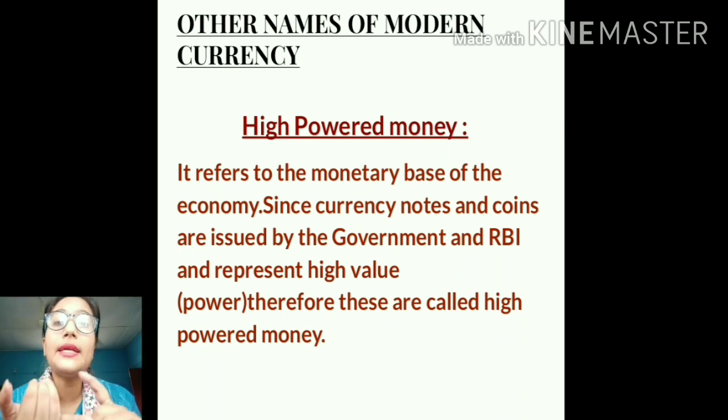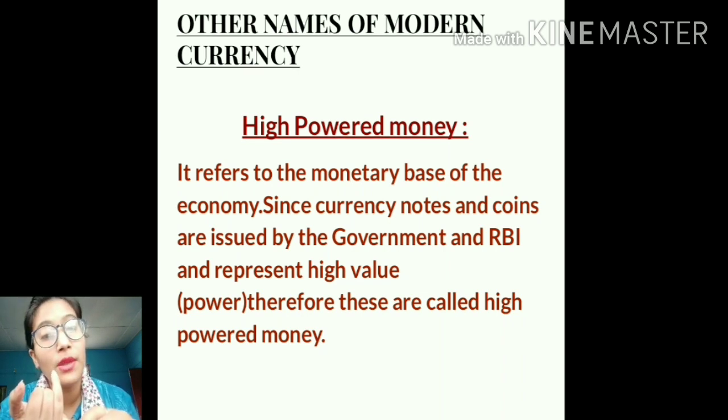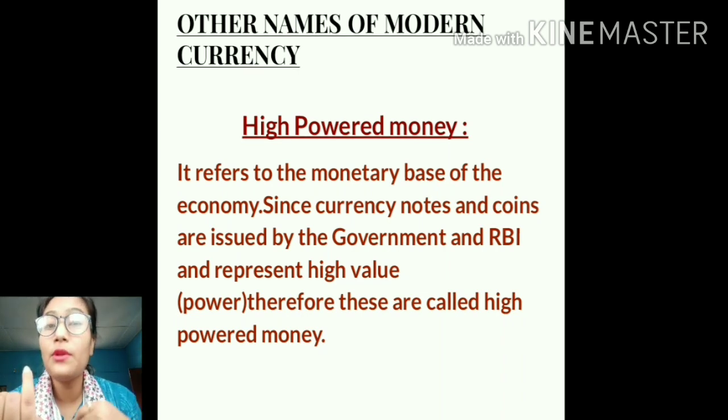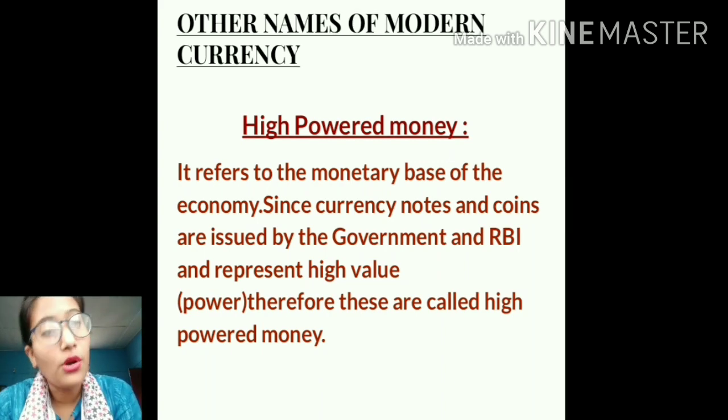So high-powered money constitutes all the money that is available with the commercial banks, that means basically the deposits of the people. The money that is available with us, the common people. Also, students, it includes the money that is available with the highest bank, that is the Reserve Bank of India, which is also known as the central bank. So high-powered money constitutes all the money which is available in the economy. So that is why it is called the total monetary base of the economy, right?